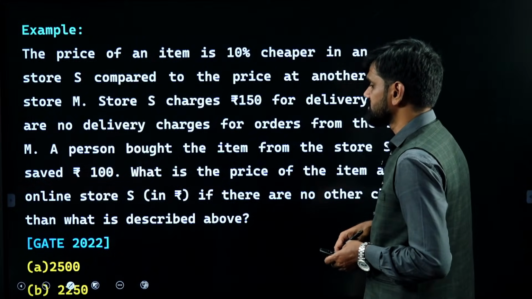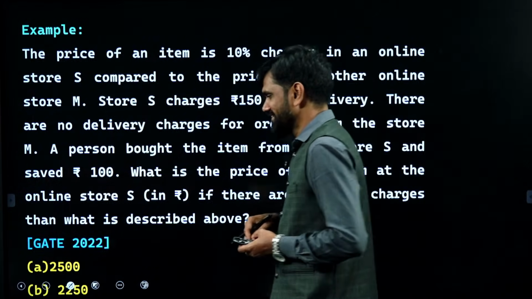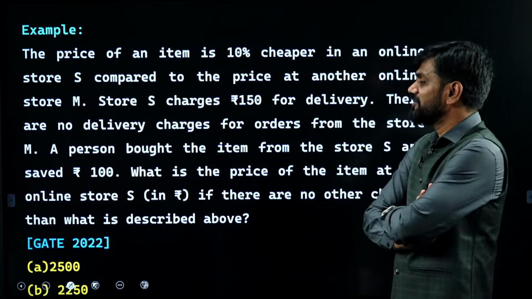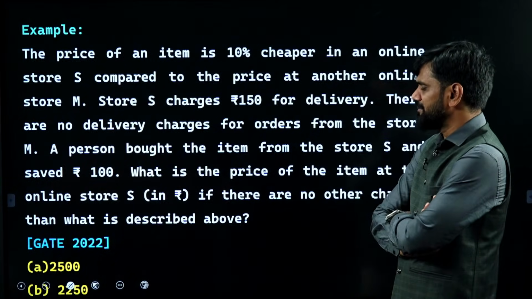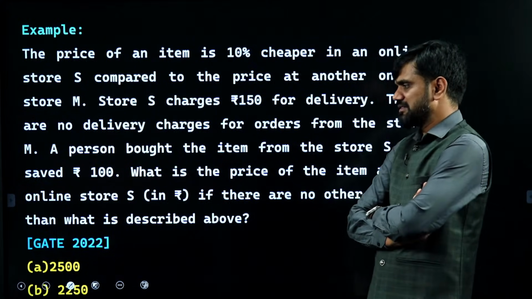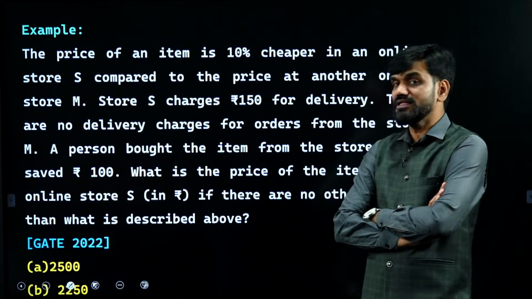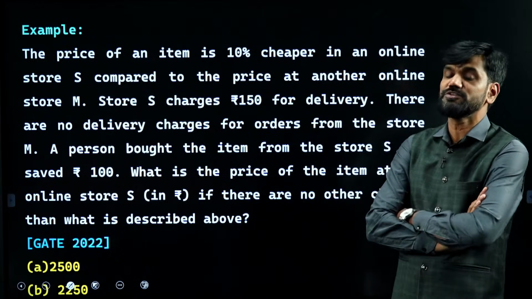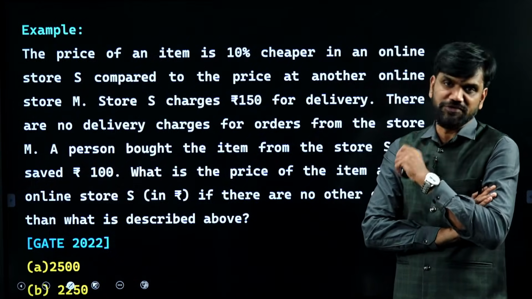Next, look at this. This also I took from 22 only. Going ahead, look at this one. It looks a bit difficult, but many people left this one thinking that it is time taking by looking at the length of the question given. But remember, it is one of the simplest problems if you know how to frame the equation.